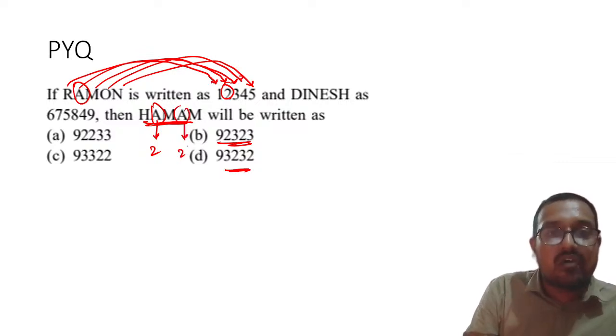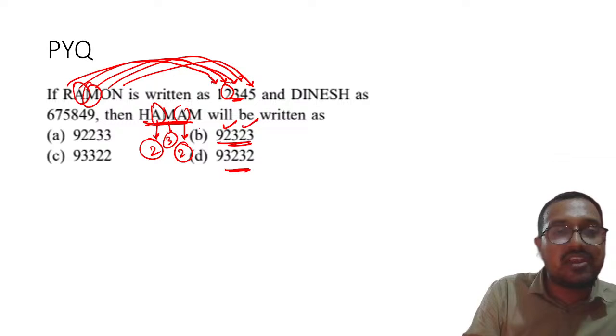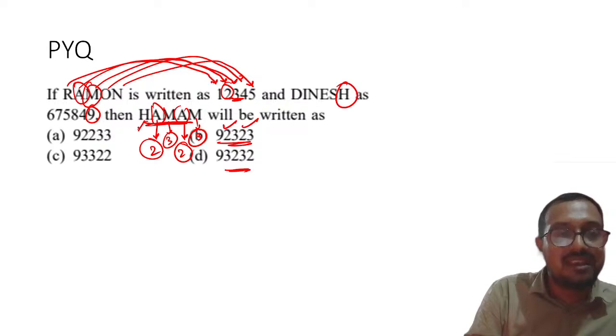And in every one of these options, you can see there are at least two 2s, right? If you see M is corresponding to 3, so obviously wherever you see in the options, there will always be two 3s. And then H I can find from here, so that will be 9.